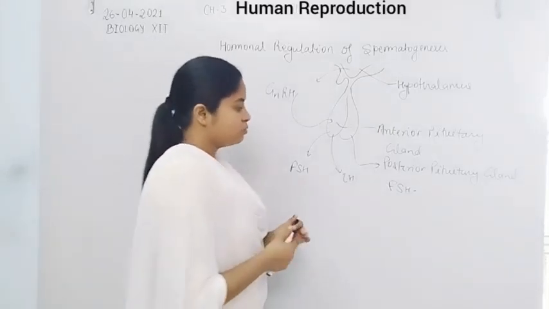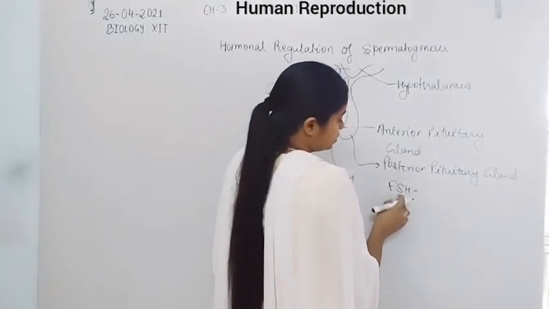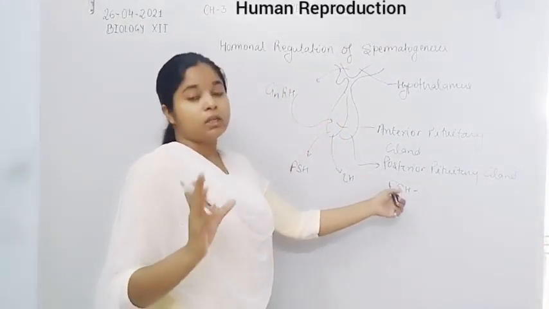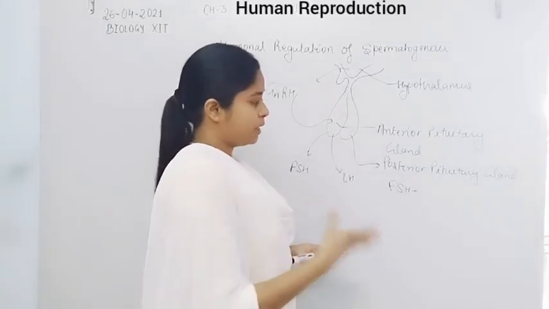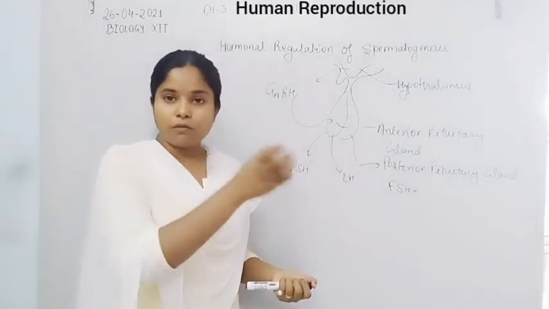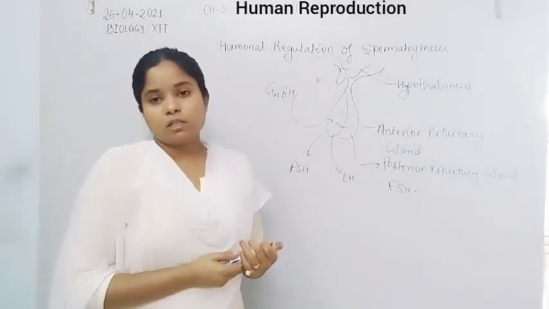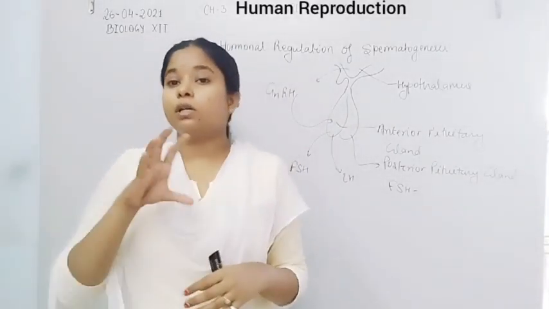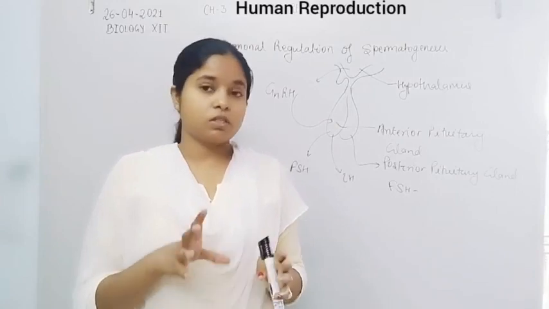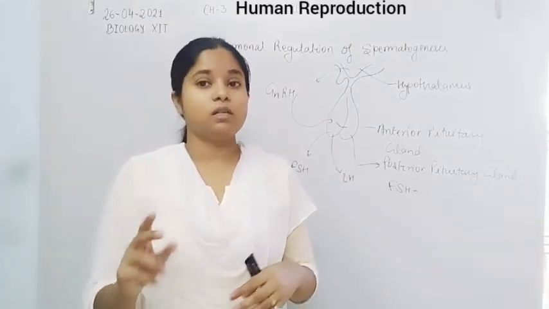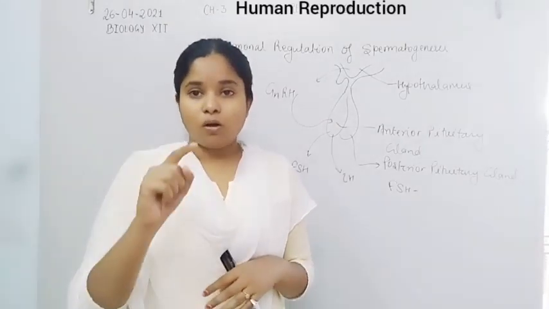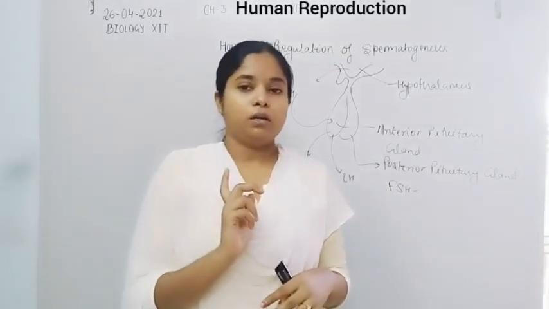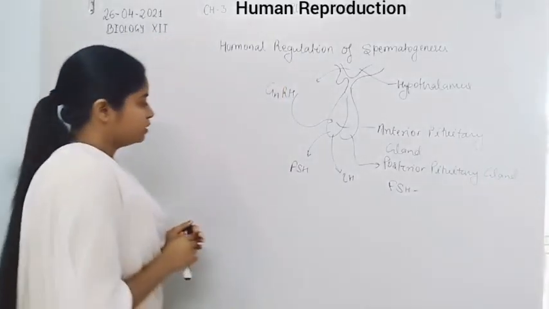Follicle stimulating hormone, as the name indicates, stimulates the follicle. Follicles are present in the oogenesis process. In the spermatogenesis process, the spermatogonia are present inside the seminiferous tubule. The germinal epithelium lining the seminiferous tubule consists of two types of cells, the spermatogonia and the Sertoli cells.